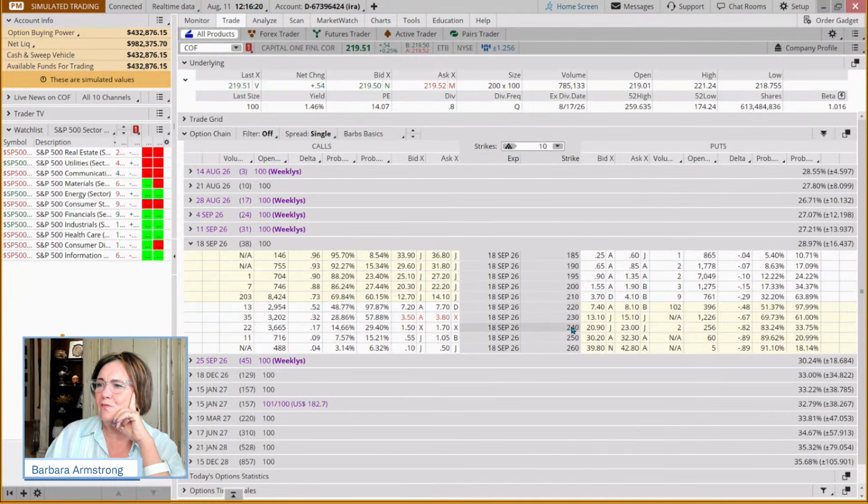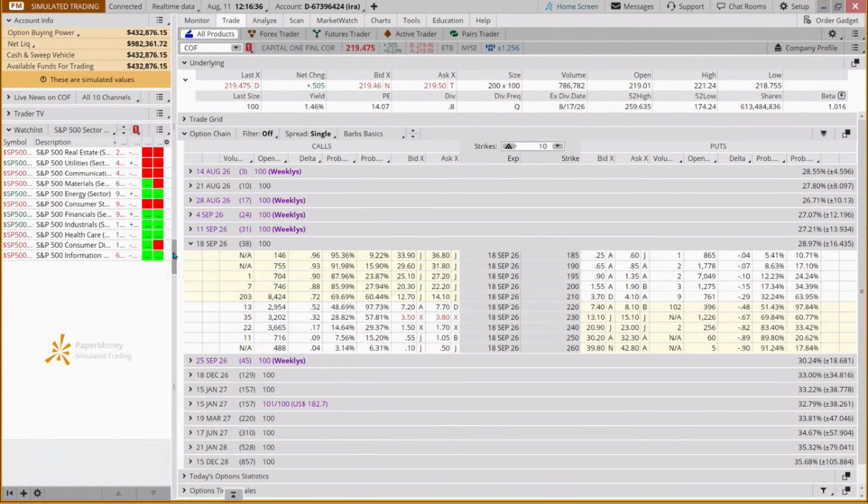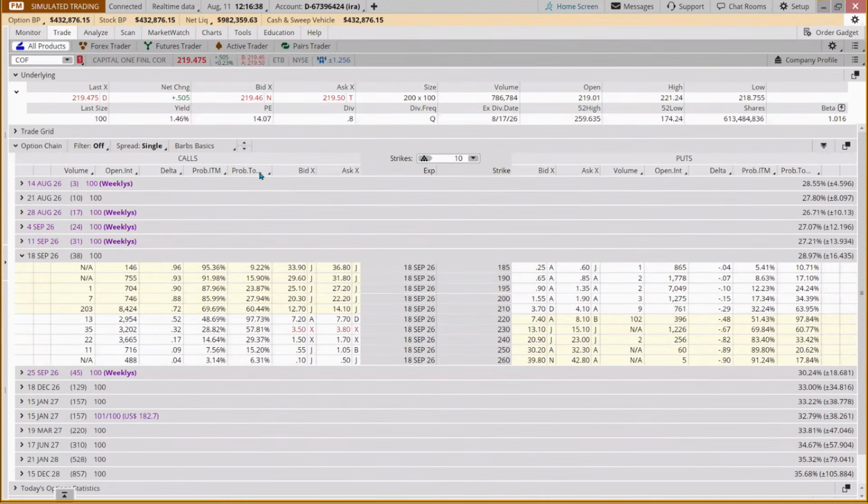If my target is up around 240, on Capital One Financial, it shows the probability of touching and probability of in the money.